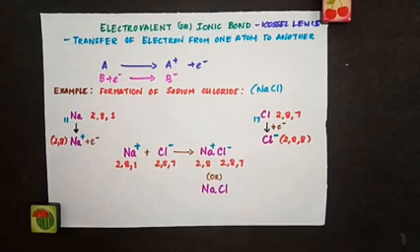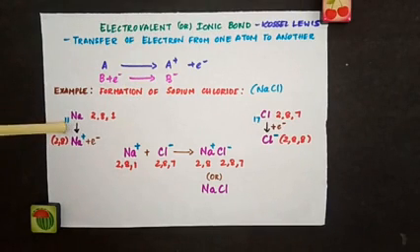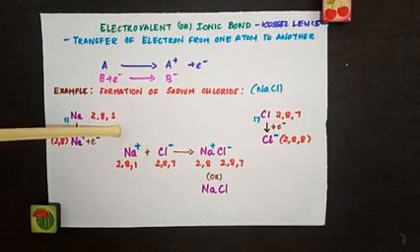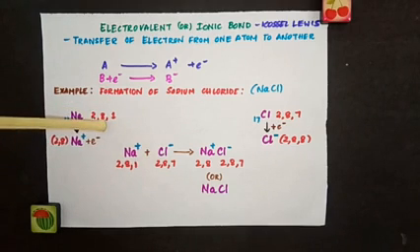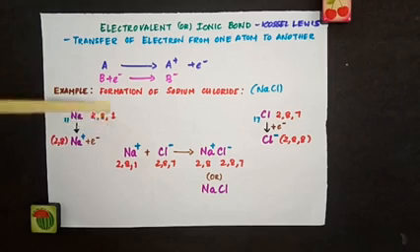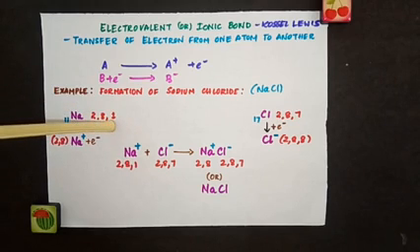Now let's take an example, sodium chloride. We'll see how sodium chloride is formed. First let's take the sodium atom, whose atomic number is 11. So how can you write the configuration? 2, 8, 1. Now remember, we are talking about the octet. So sodium is expecting to get 8 electrons in the valence shell. Actually 1 is present in the outermost shell.